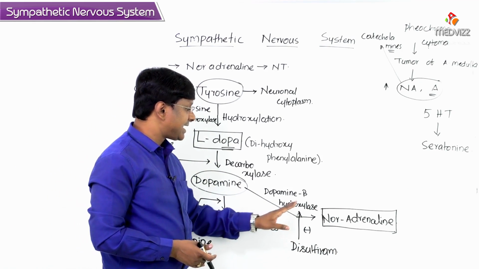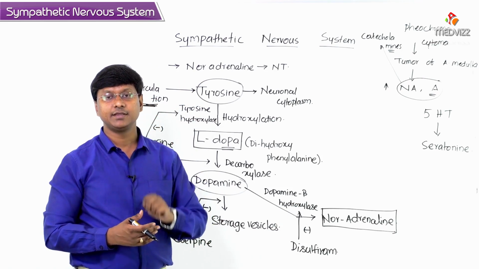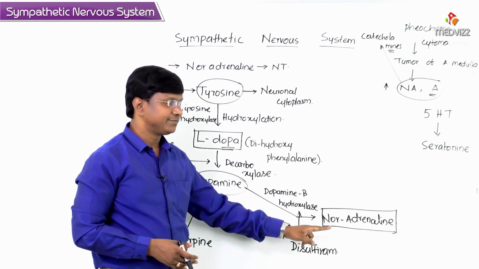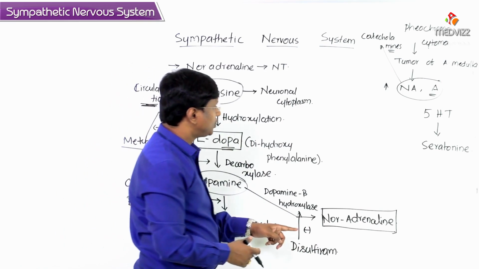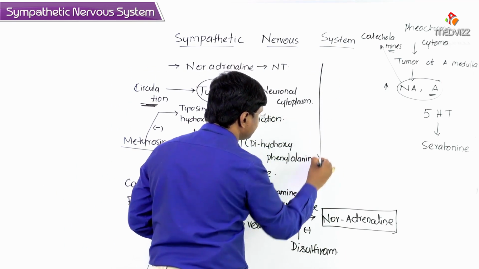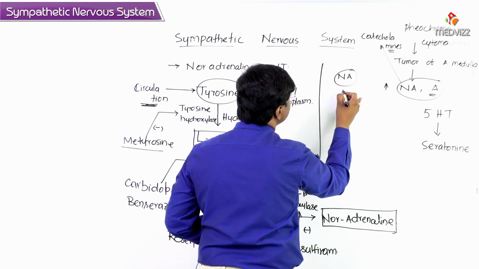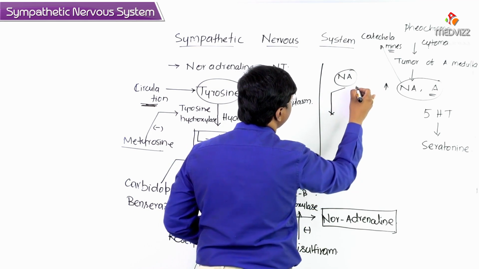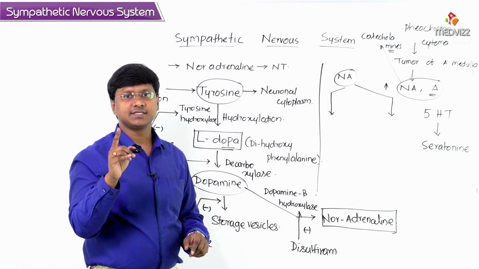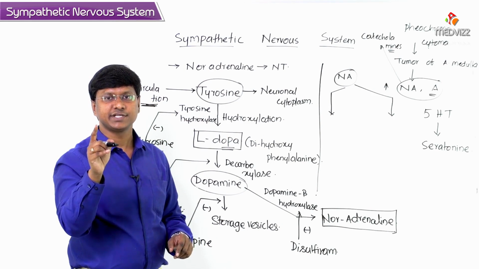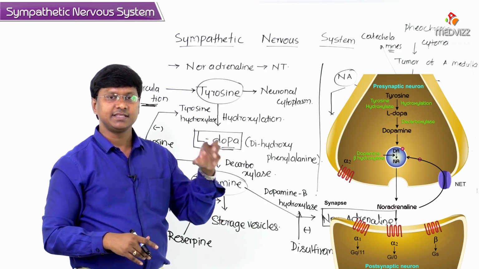Now the action of the noradrenaline can be terminated in two ways. So if you take this noradrenaline here, the action of the noradrenaline can be terminated in two ways. One mechanism by which noradrenaline action can be terminated is mainly by the reuptake into the vesicles.